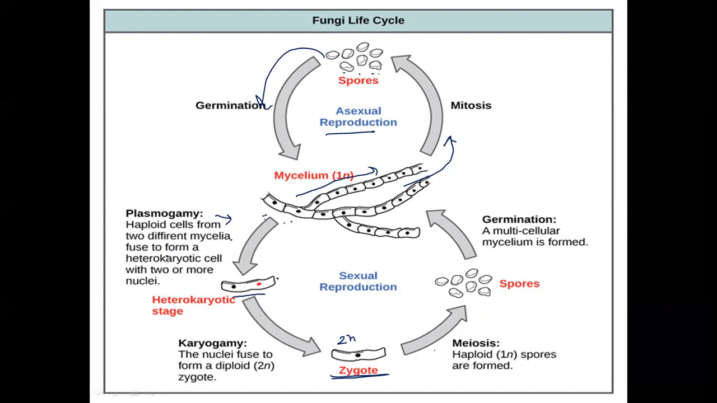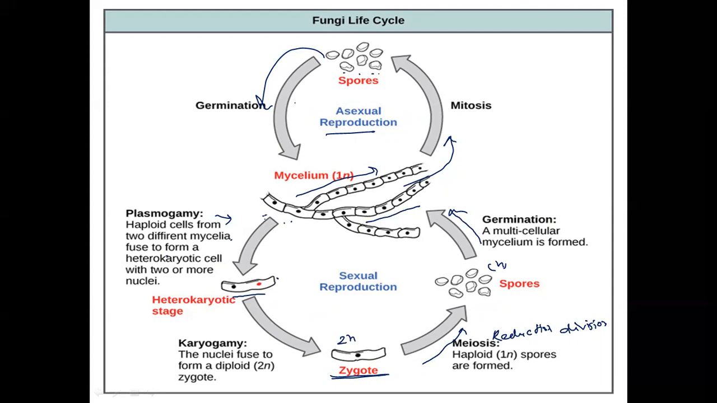And then this diploid zygote goes through meiosis, reduction division. Meiosis is a reduction division and forms the haploid spores, and then these haploid spores germinate and give rise to a new mycelium.